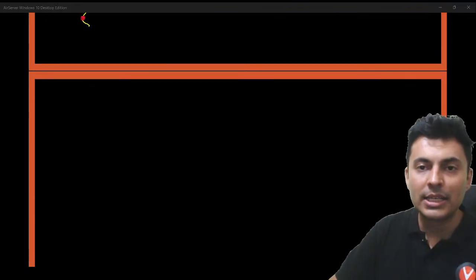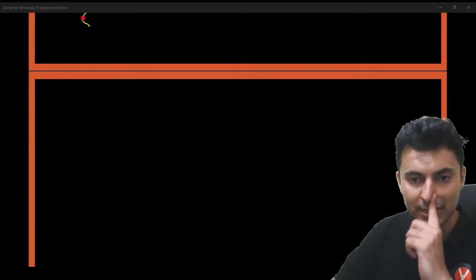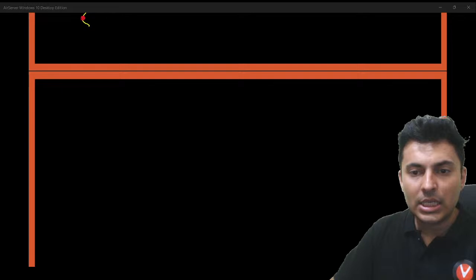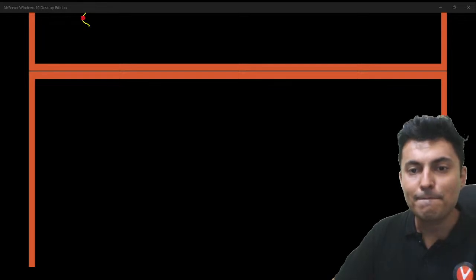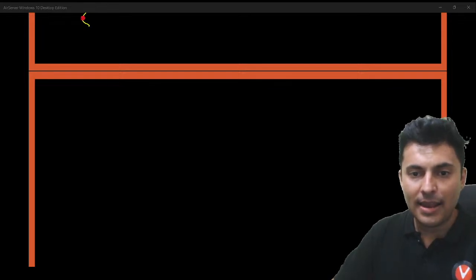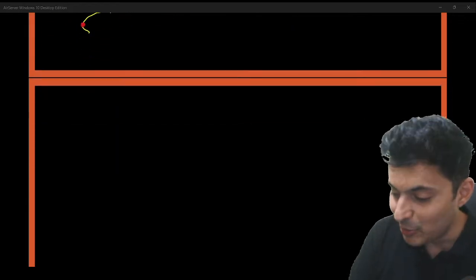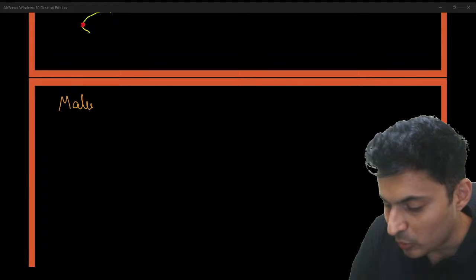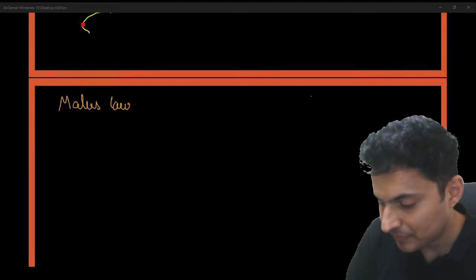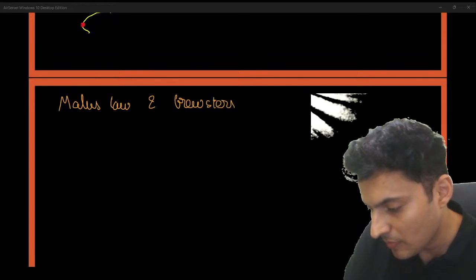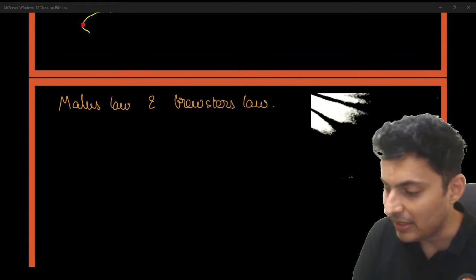Next important graph in your wave optics, my dear warriors. What else do we have? You have Malus law and Brewster's law. Malus law and Brewster's law graphs.